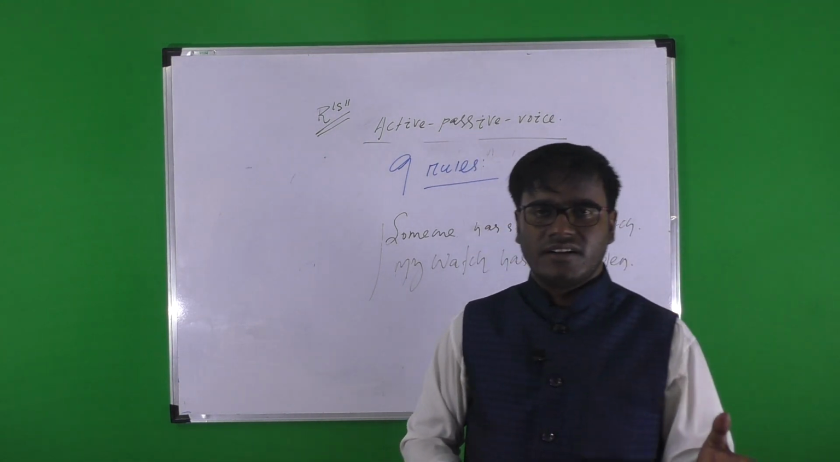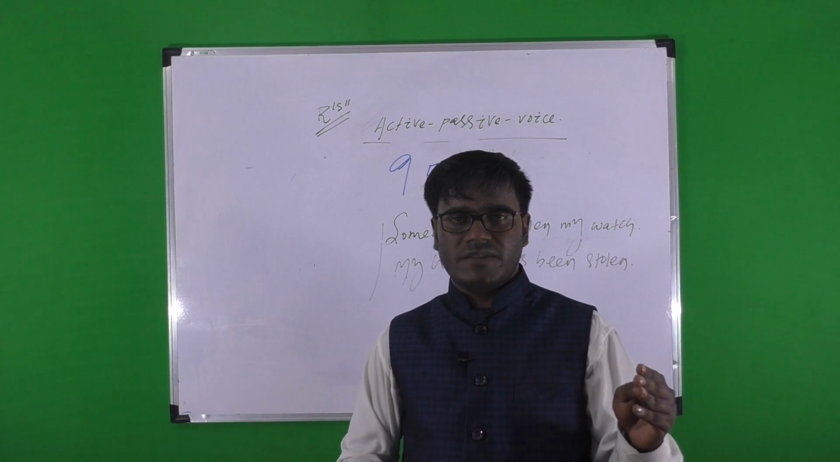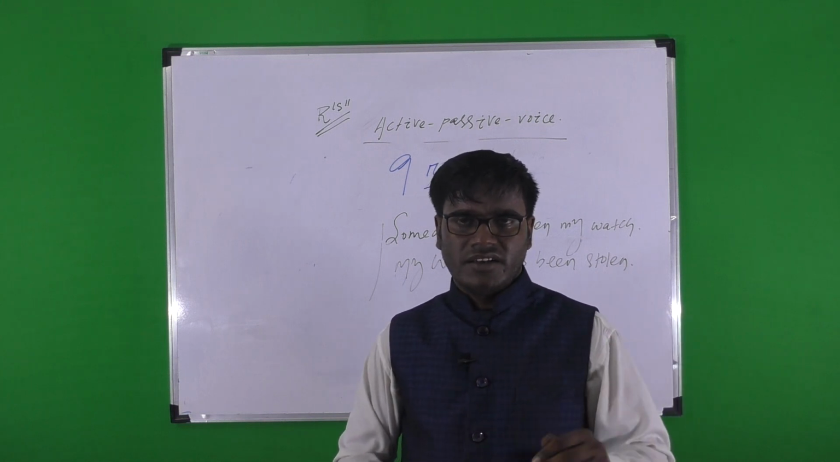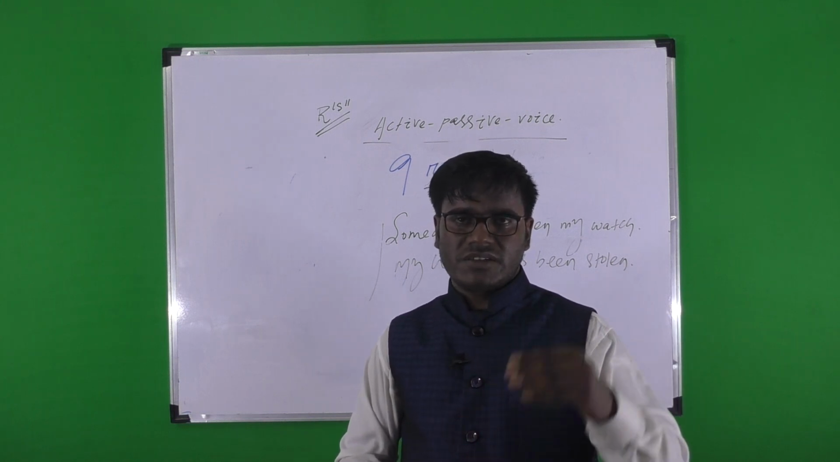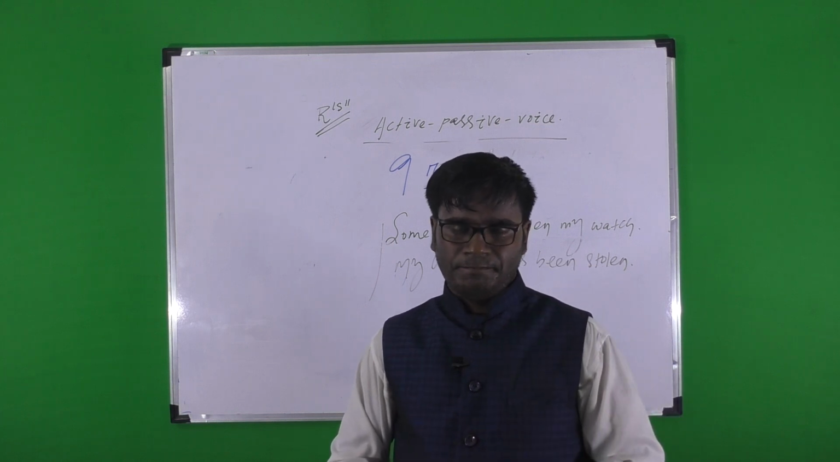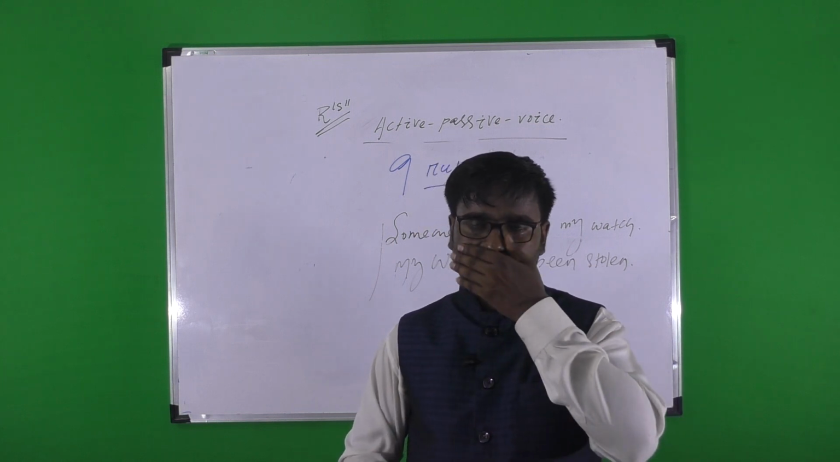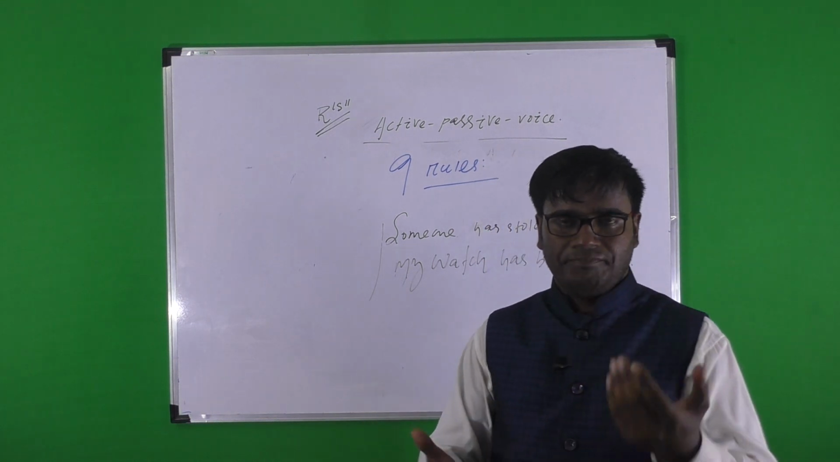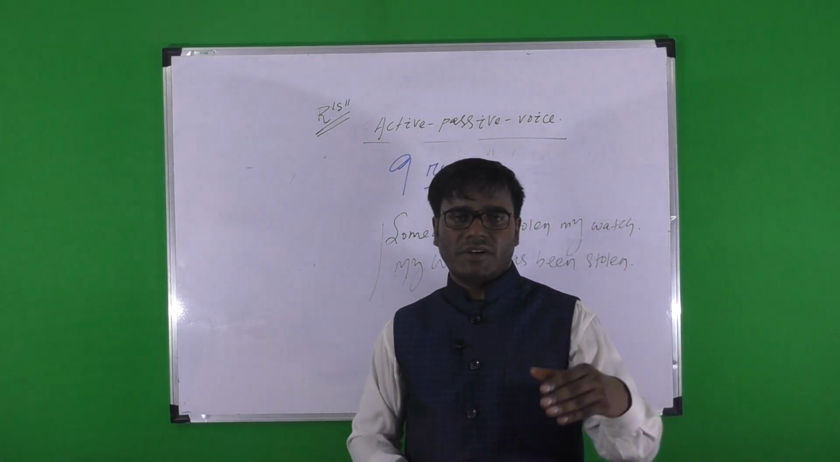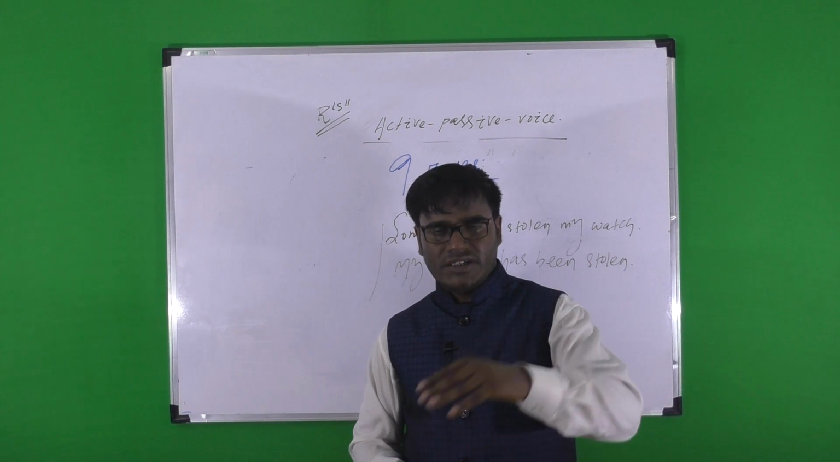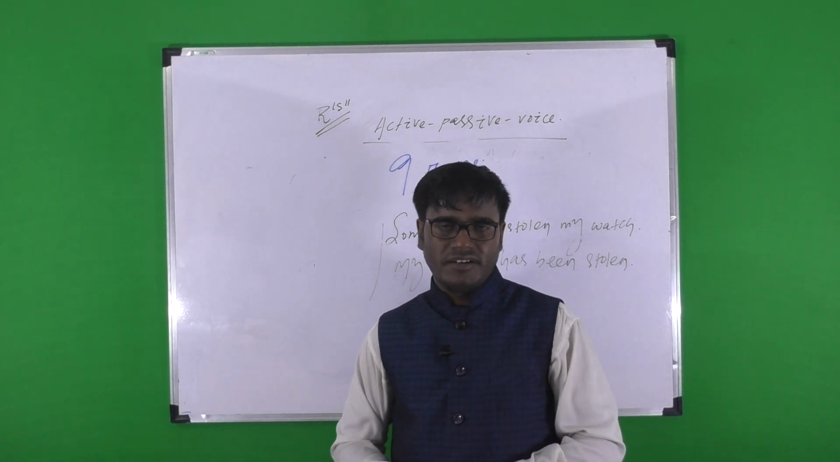you have to change the helping verb. In present simple and present progressive it was is, am, are, but in past simple and past progressive it must be was and were, then plus V3 plus by. Then finally, has and have in present perfect will change into had in past perfect.